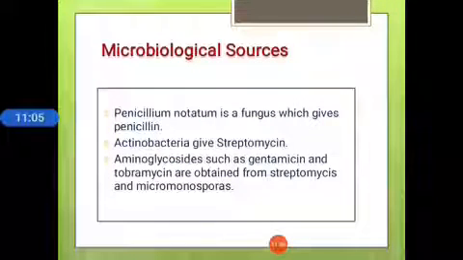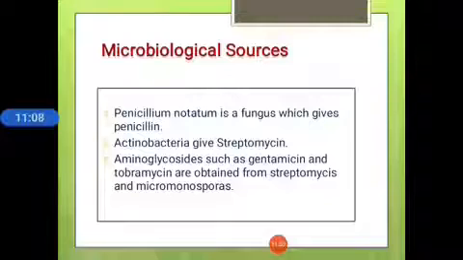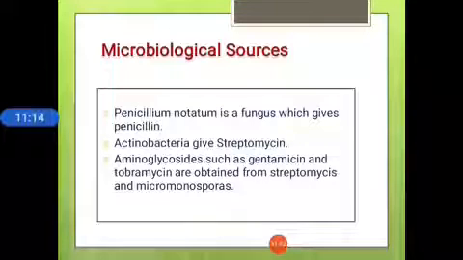Microbiological sources. A well-known example is penicillin. Penicillin is obtained from Penicillium notatum, a fungus. Actinobacteria give streptomycin. Aminoglycosides like gentamicin and tobramycin are obtained from Streptomyces and Micromonospora.